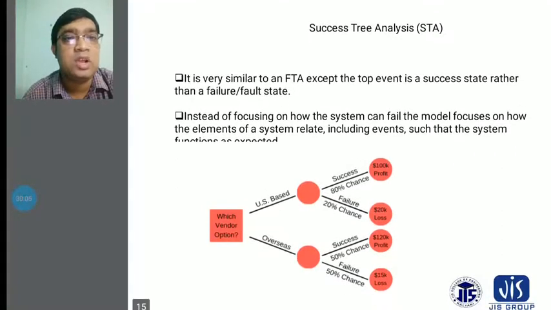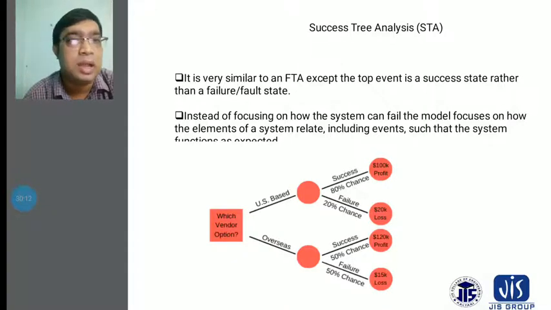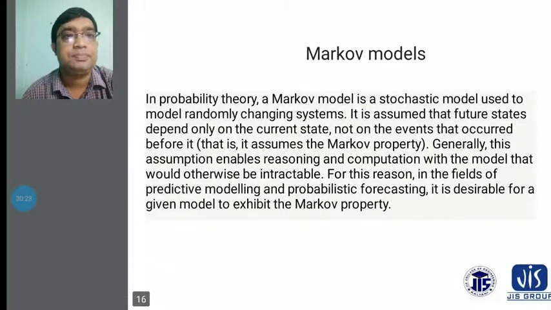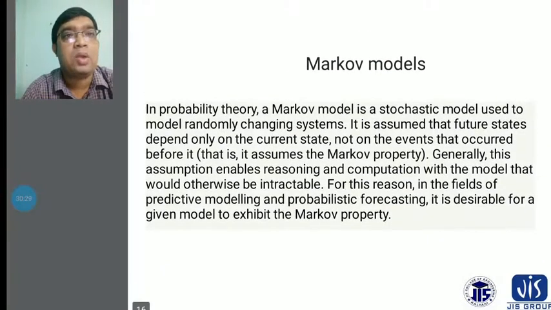And to this, the topmost portions will come: the success is an 80% chance and the failure rate will be 20%. That is, the dollar 20k loss in this system, and also the dollar 100k profits. This will come toward the 80% chance, and the 20% failure chance will come toward the success tree analysis. And Markov models also will be considered in probability theory.